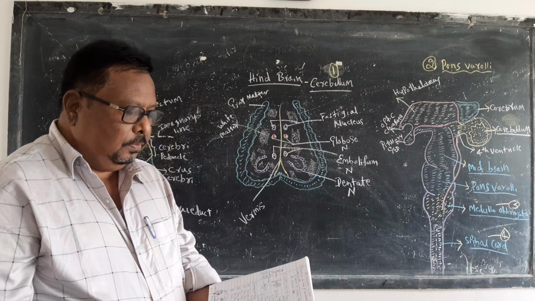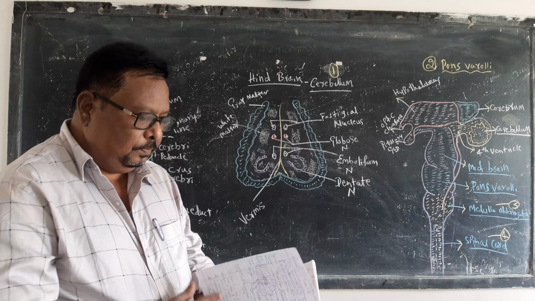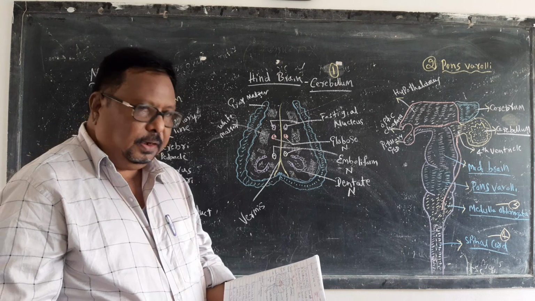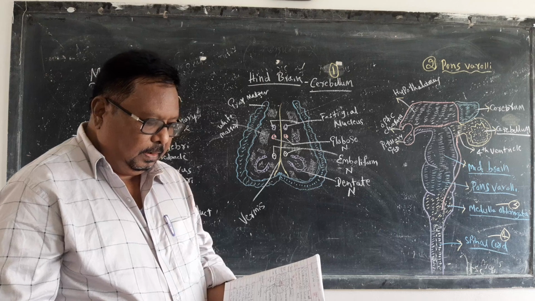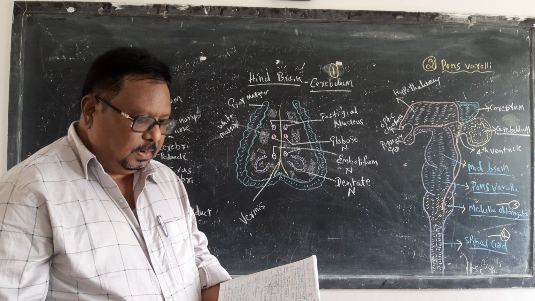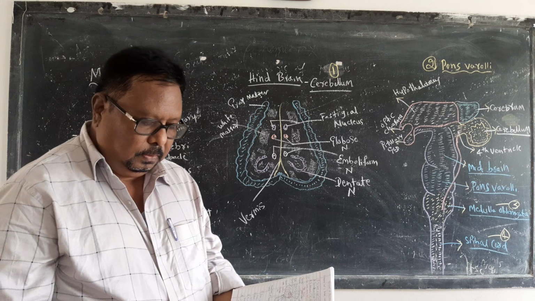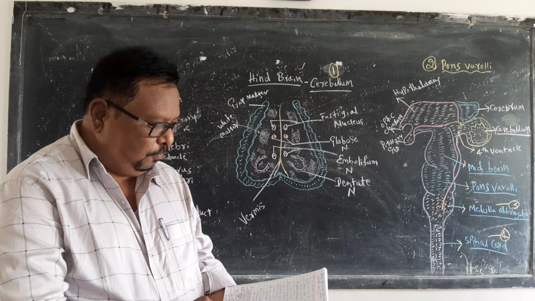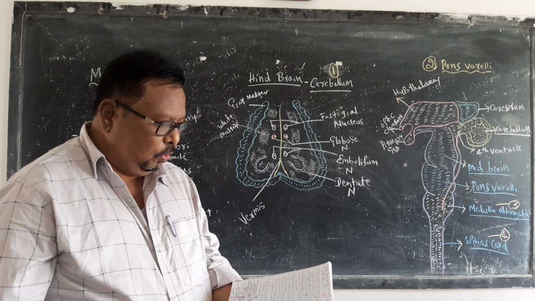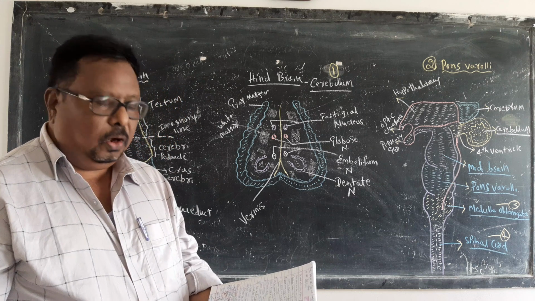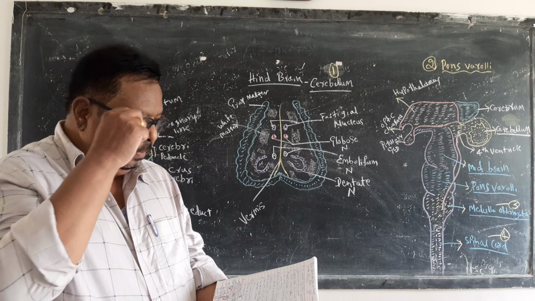Today we are continuing the nervous system. Yesterday we studied the forebrain. The first part is the cerebrum, which consists of four lobes: frontal lobe, parietal lobe, temporal lobe, and occipital lobe.